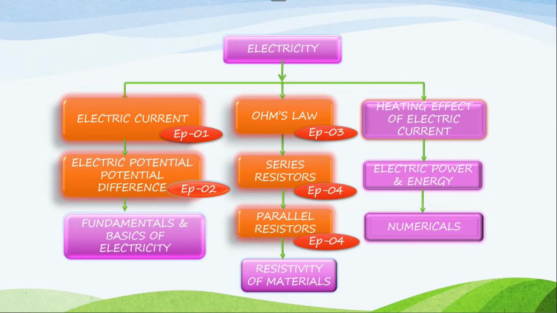So coming to the electricity map. We have already completed electric current and circuits in episode 1, potential difference in episode 2, Ohm's law in episode 3, and series and parallel resistors in episode 4. Right? So now we are moving on to the resistivity and factors influencing the resistors. If you have any doubt, check those episodes out.